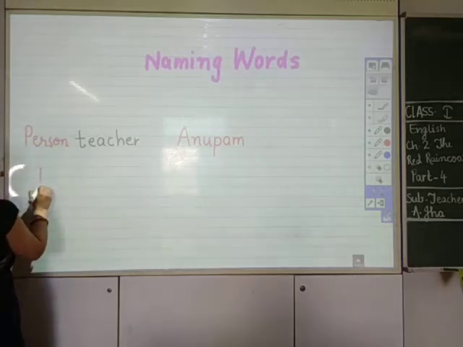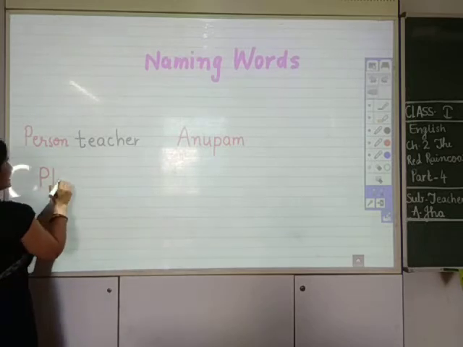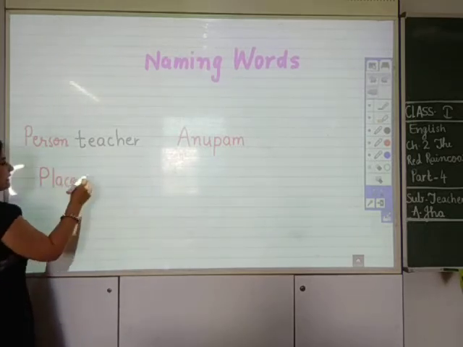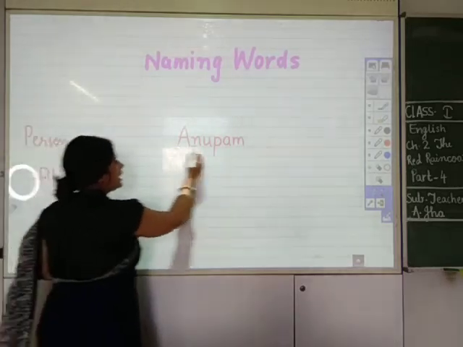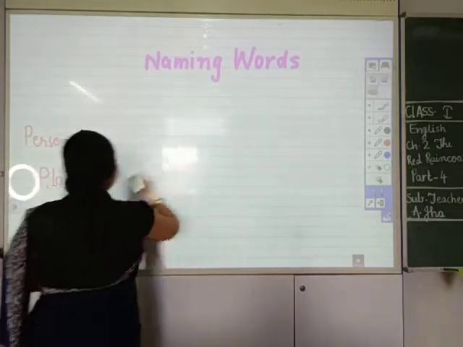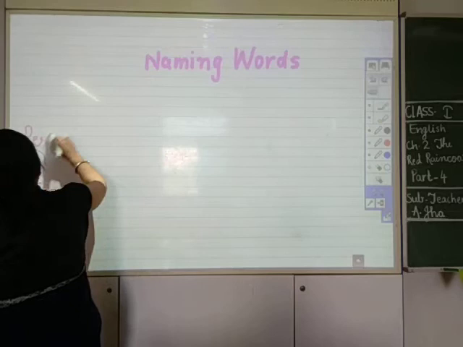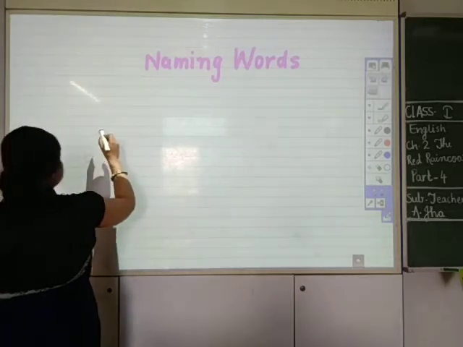Now I will tell you about place, how place becomes special and how it doesn't become special. कहाँ वो special है और कहाँ वो special नहीं है. Okay, let me tell you in a tabular method.